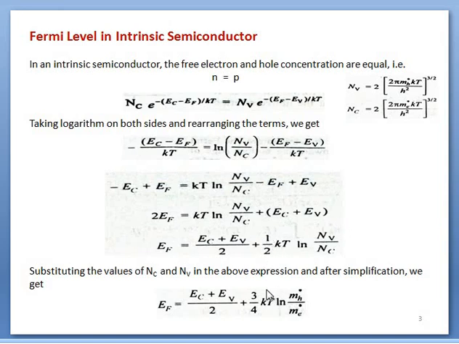Then we will have 3 upon 4 kT, and here m star upon m star. So finally we got EF equal to this one. Since in almost all materials mh star is equal to me star, it will be cancelled out and we have EF equal to Ec plus Ev upon 2.